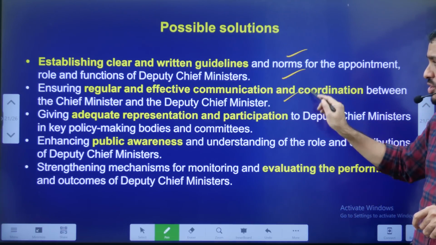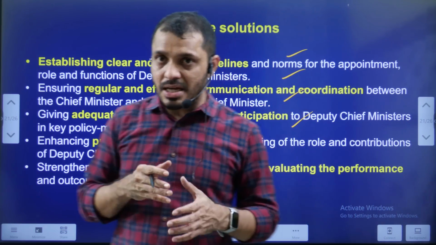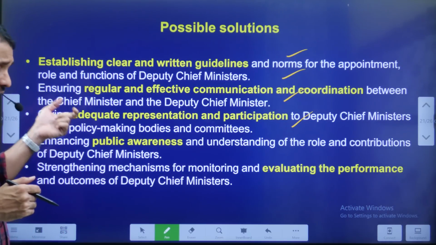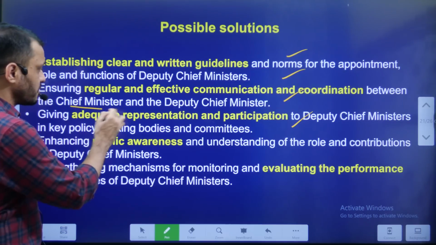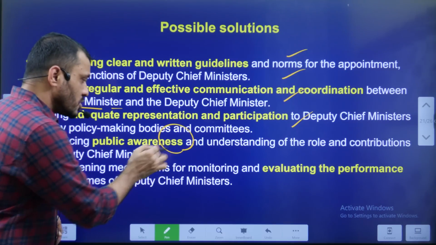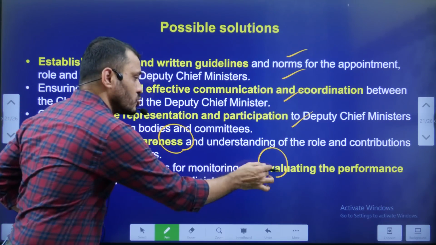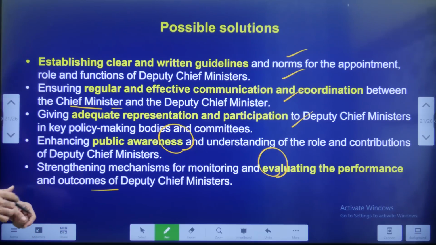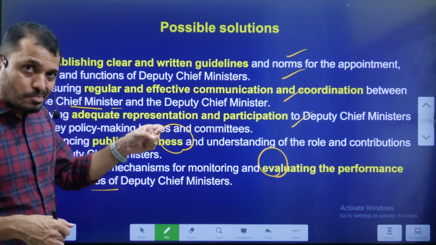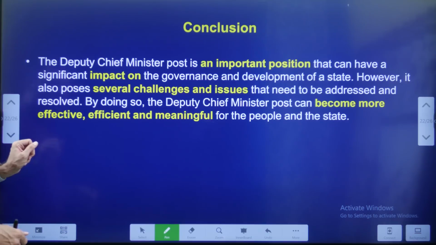What kind of possible solution? The possible solution is that the government must frame guidelines regarding the deputy prime minister as well as deputy chief minister, and an effective communication must be established between the CM and deputy CM, and public awareness should be improved regarding the deputy CM, and there must be a mechanism to evaluate the performance and outcomes of the deputy chief ministers. And the deputy chief minister must be given some prominent role in cabinet committees or any other constitutional bodies.